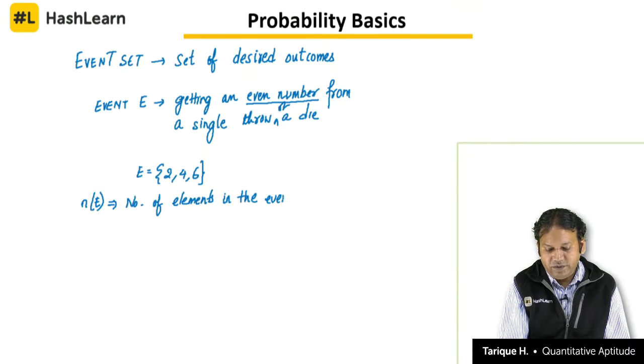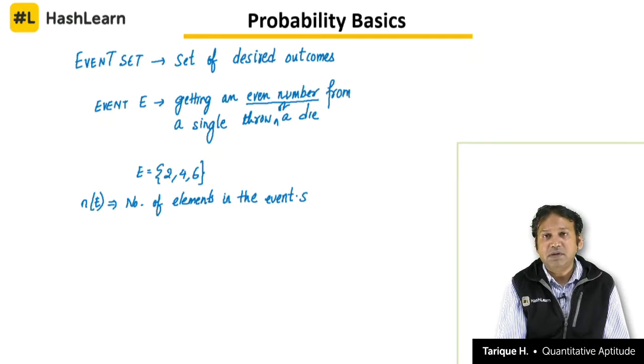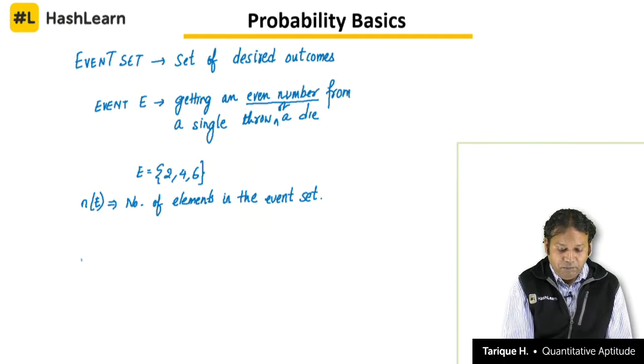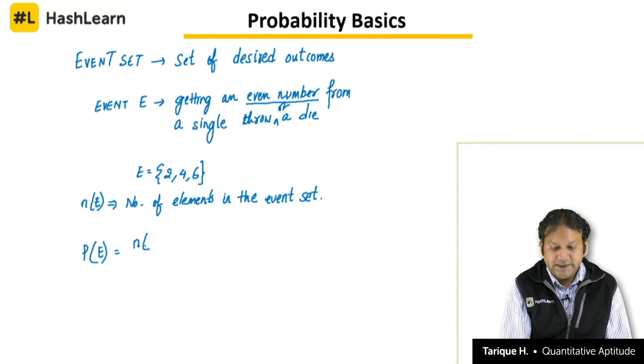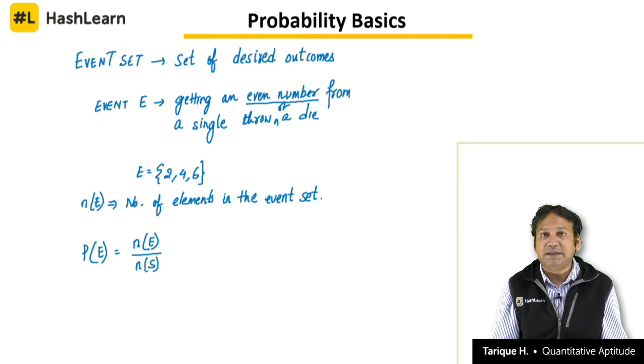That is our n of E, and once we have found out these two things, the probability of an event to happen, P of E, can be directly given as n of E, that is the number of elements in the event set, divided by n of S, that is the number of elements in the sample space.